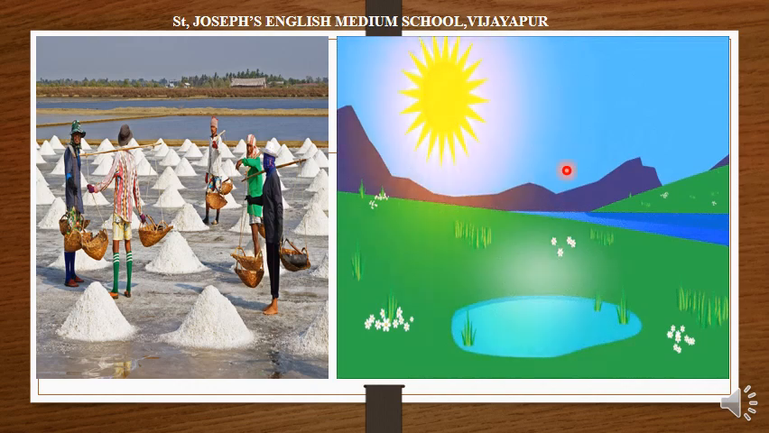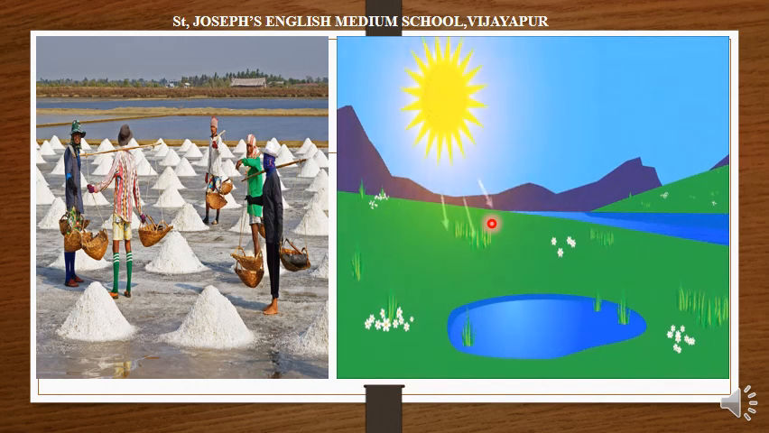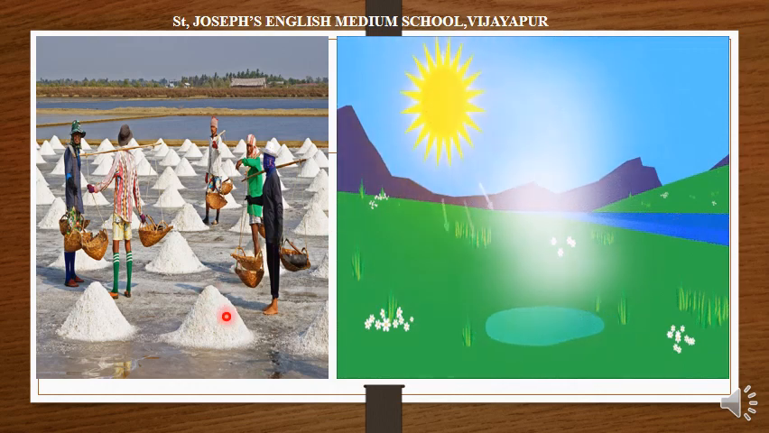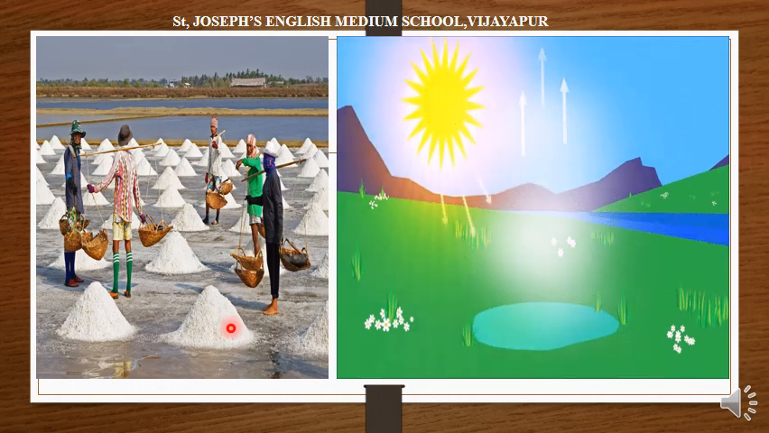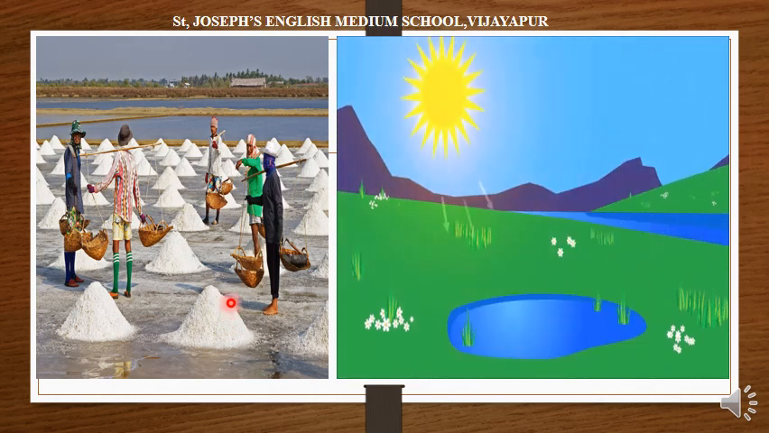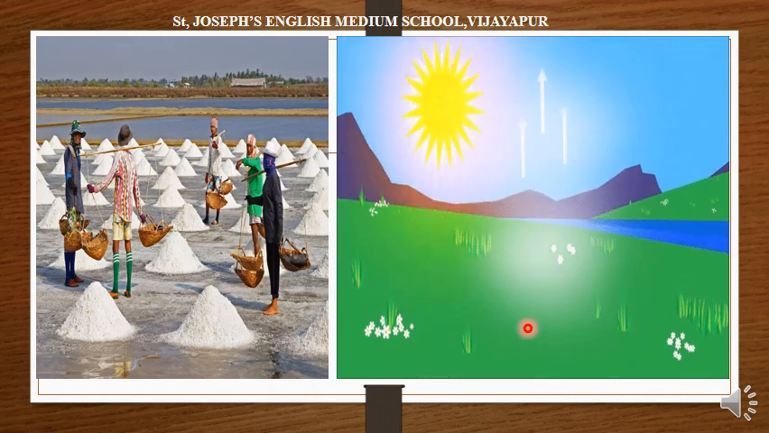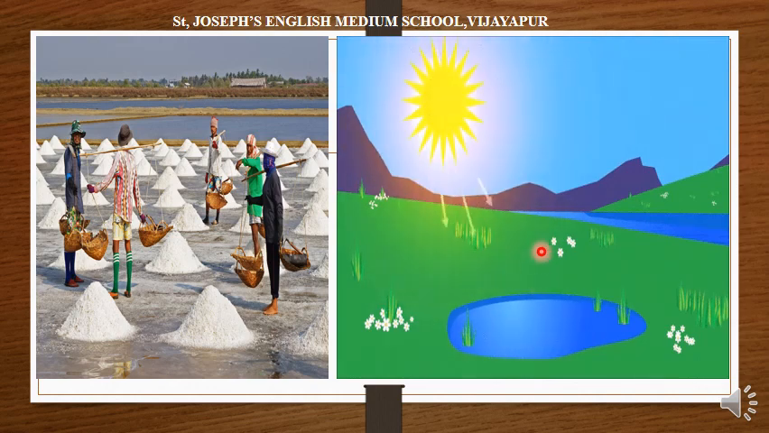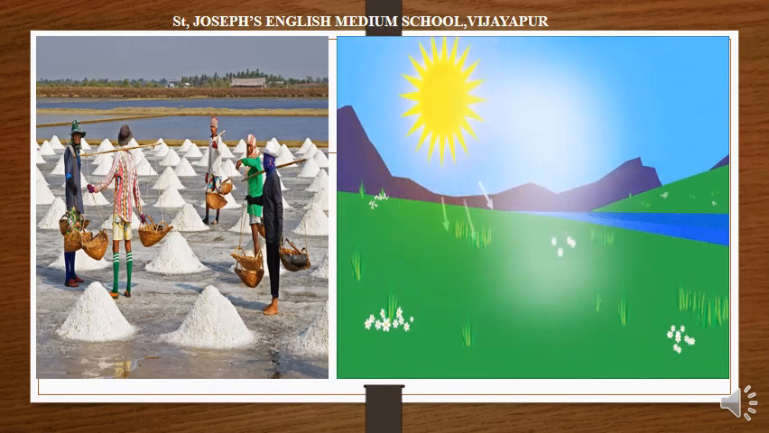This method is called evaporation. Evaporation plays an important role in the water cycle. When the water is evaporated completely, it leaves salt. You can see the salt here, which is a mixture of many salts. Later, by purifying, we can get the common salt. When sun rays fall on the water, the liquid water converts into gaseous state, that is water vapor, and slowly it moves into the atmosphere. This method is called evaporation.